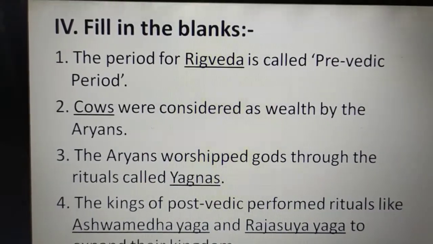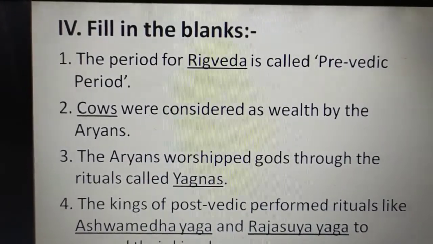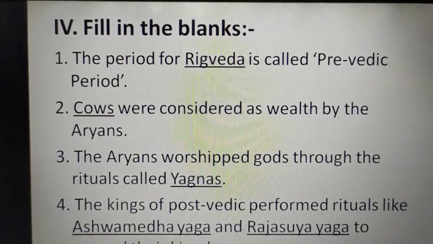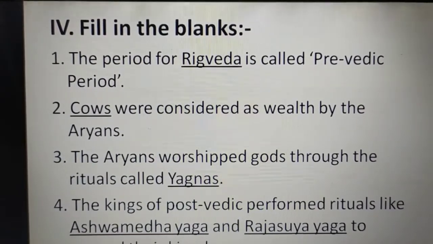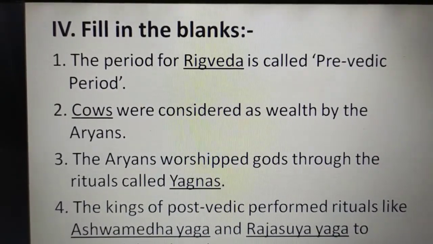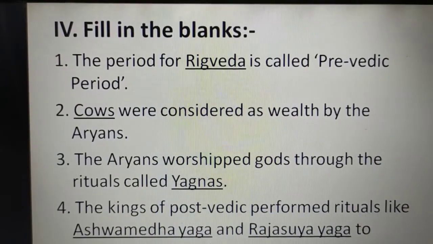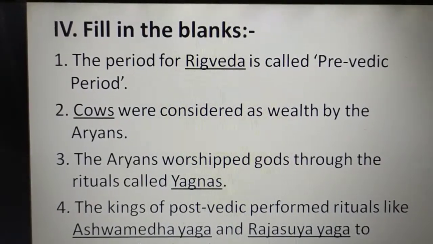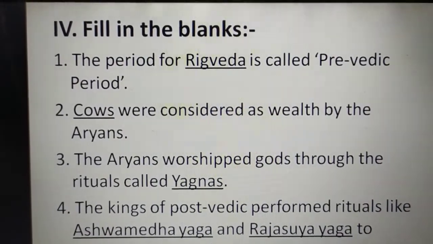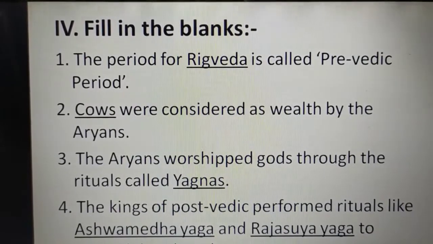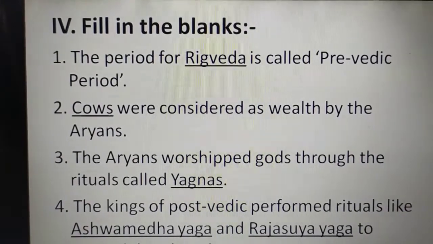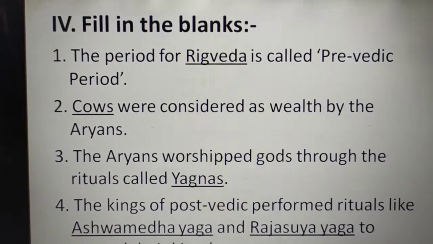The first one, the period for dash is called pre-Vedic period. Answer is Rig Veda. The period for Rig Veda is called pre-Vedic period. Among the four Vedas, which are the four Vedas? Rig Veda, Yajur Veda, Sama Veda and Atharvana Veda. Among these, Rig Veda is the most ancient one.